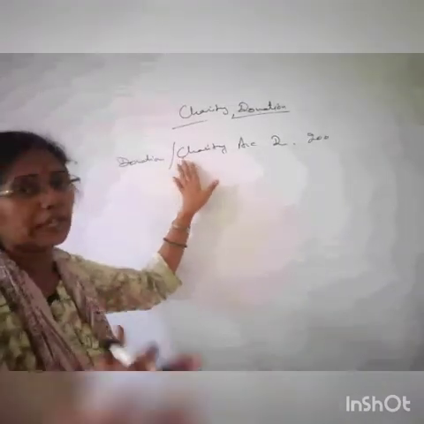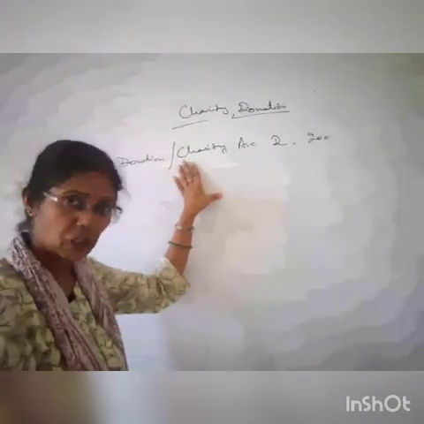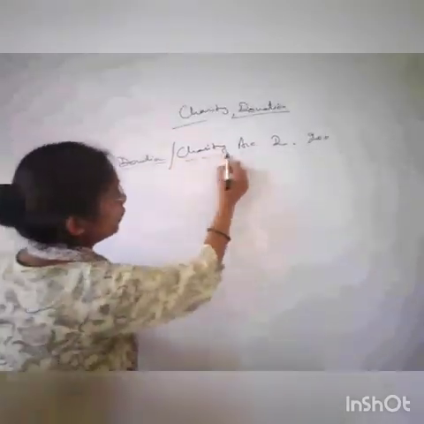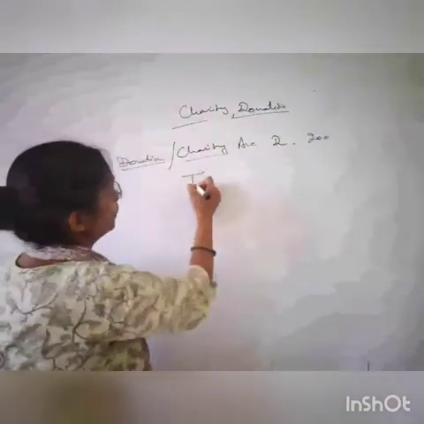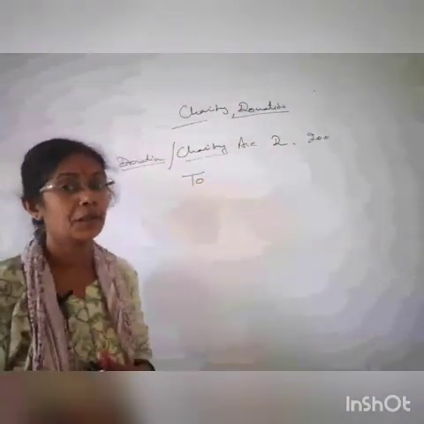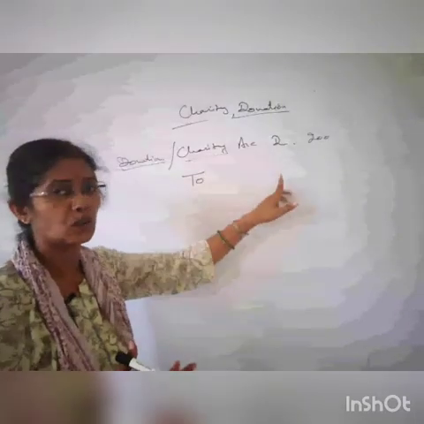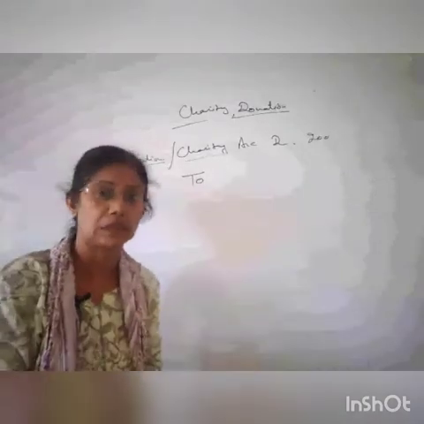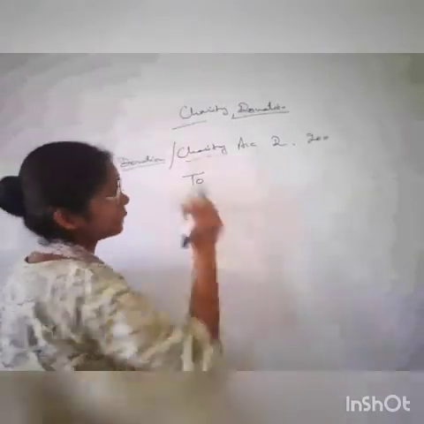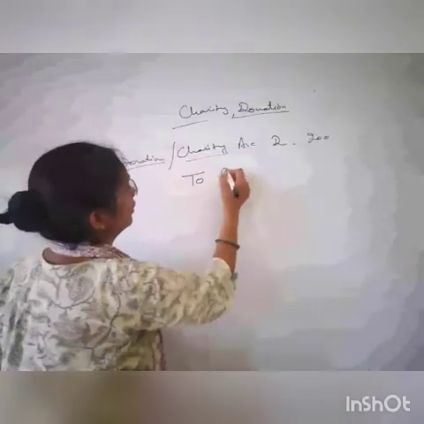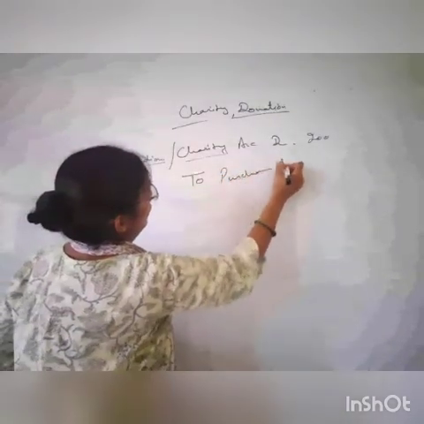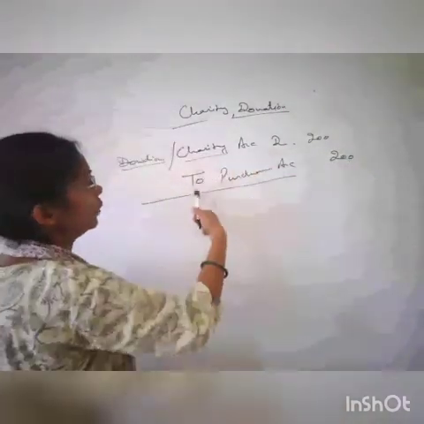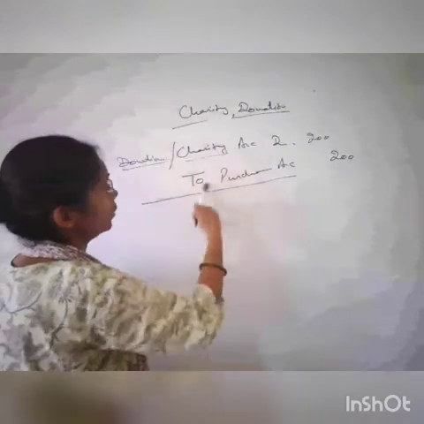So this will be the charity, or you can say the donation from business side, that will be the expenses, so we have debited either donation or charity account debited to what? What you are giving? You are not giving cash, you are not donating cash or through the bank. Okay. What you are donating? You are donating your goods. Okay. So for goods, what will you mention? Purchase. Alright. So charity account debit to purchase. Donation account debit to purchase.